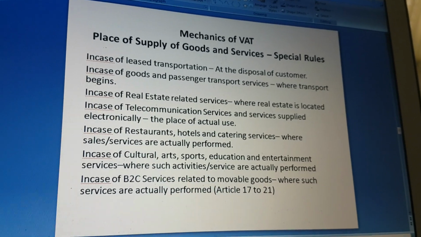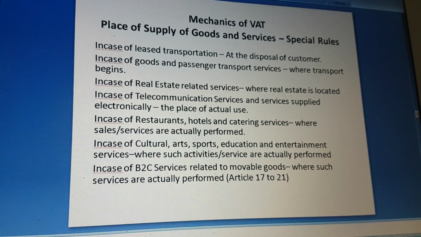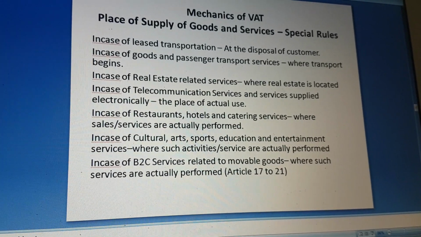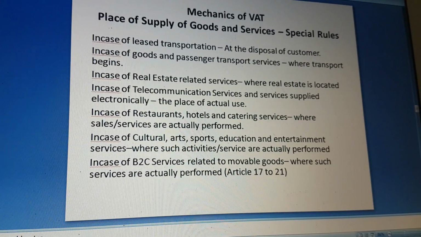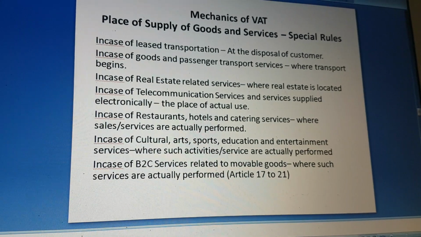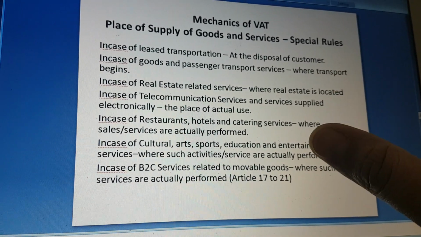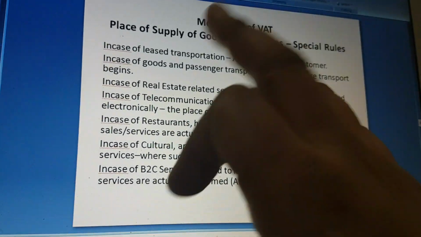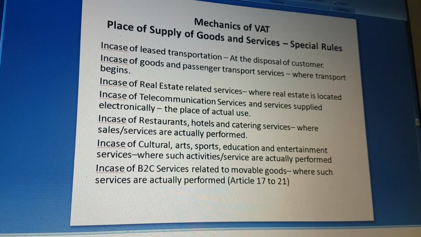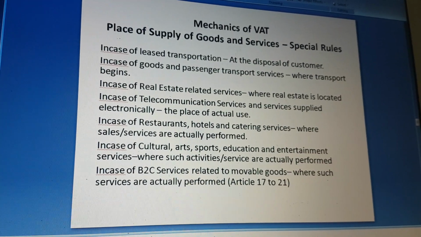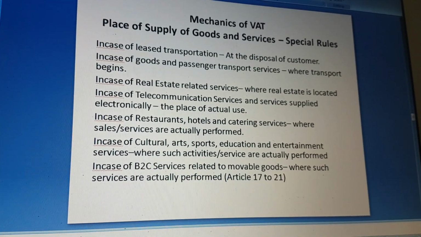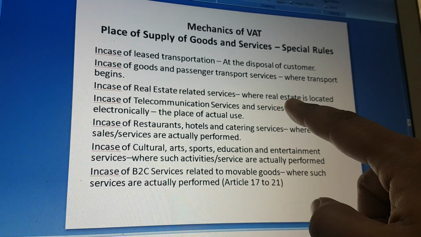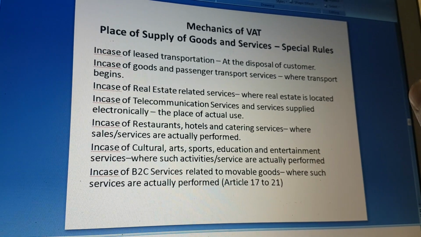Place of supply of goods and services. There are some special rules. In case of lease, transportation, at the disposal of the customer, when the customer wants it, in case of goods and passenger transport services, it is where transport begins. In case of real estate related services, it is where the property is located; there it will be treated as supply.